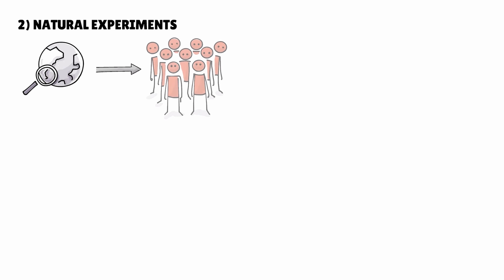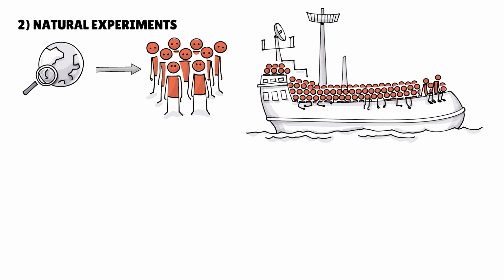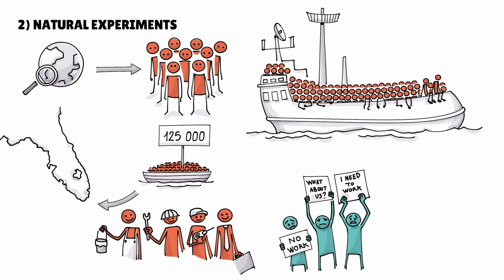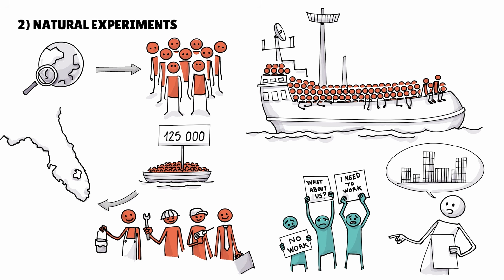Natural experiments are real-world events that create as-if random groups. The Mariel boat lift is such an example. In 1980, 125,000 Cuban refugees arrived in Miami almost overnight. With all these new workers, local employees feared for their jobs. But economists later compared the situation in Miami to similar cities and found wages were hardly affected.